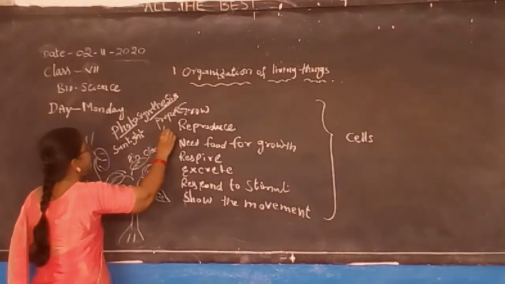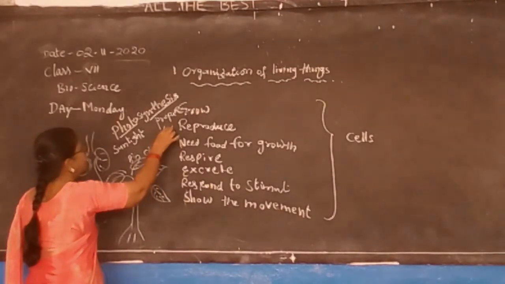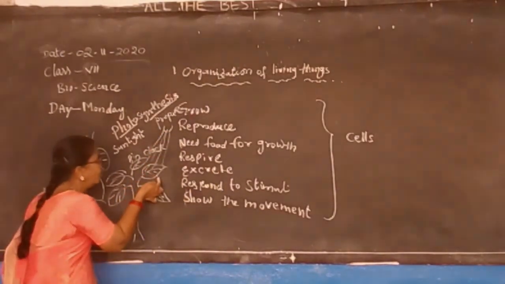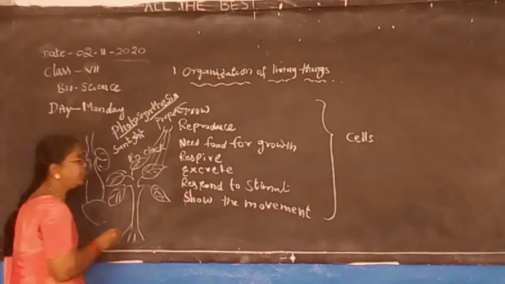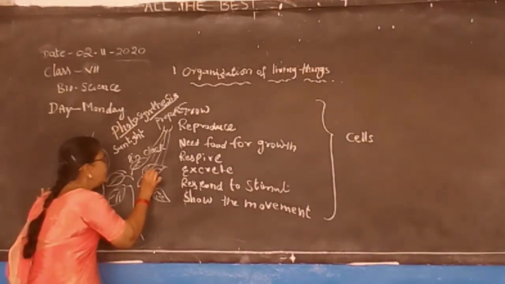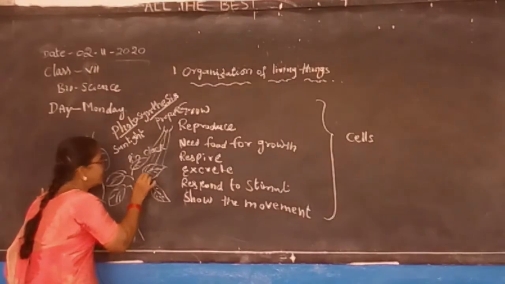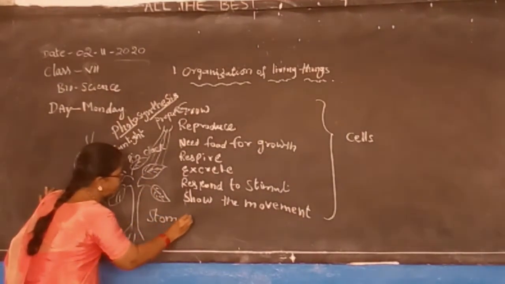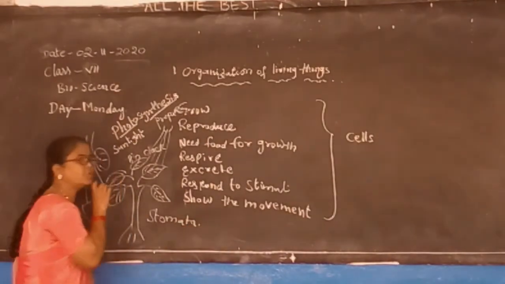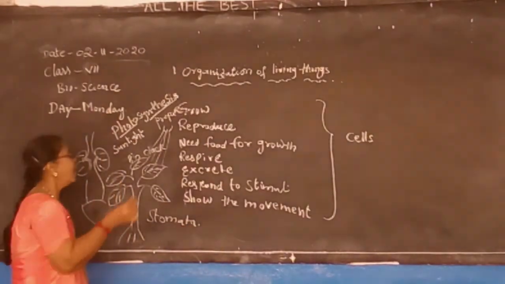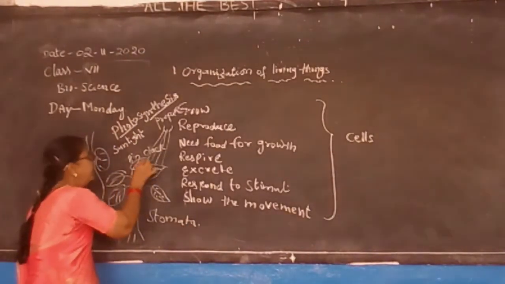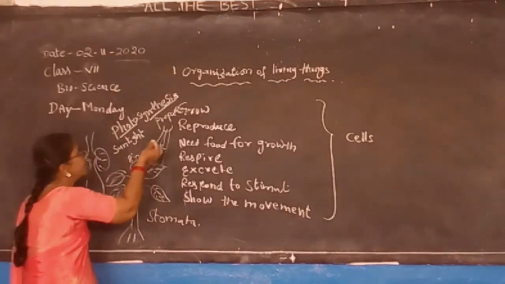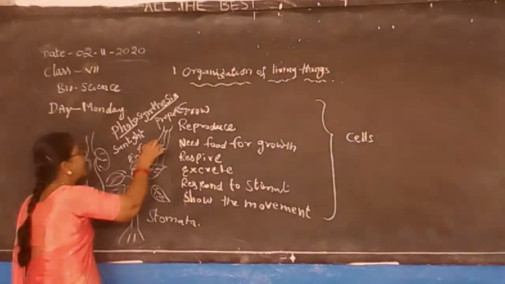Here, suppose this is the sunlight channel, it is received by the upper layer of the leaf, and in the leaf small pores are present that are known as the stomata. Through the stomata they are respiring, and with the help of the leaves they are storing the food. Sunlight is the food of a plant.